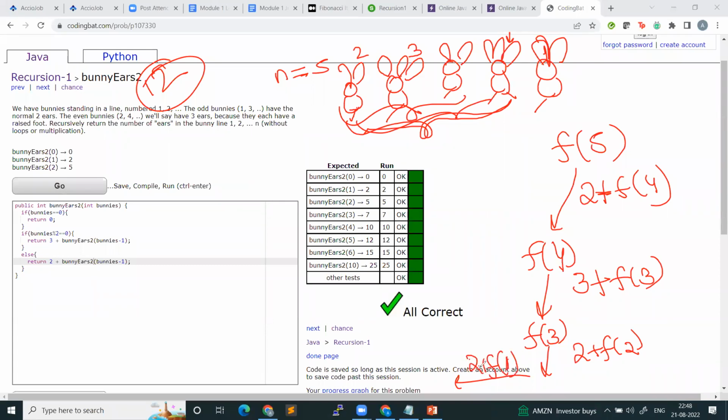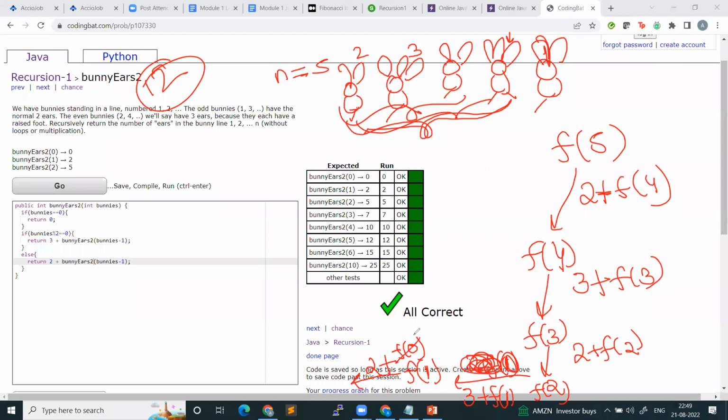F of 2 will say, boss, there are 2 bunnies, so the second bunny has 3 years. So 3 plus f of 1. And what will f of 1 say? F of 1 will say, boss, there is only 1 bunny. So 2 plus f of 0. And what is f of 0?